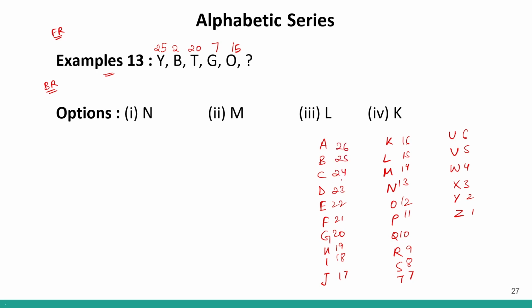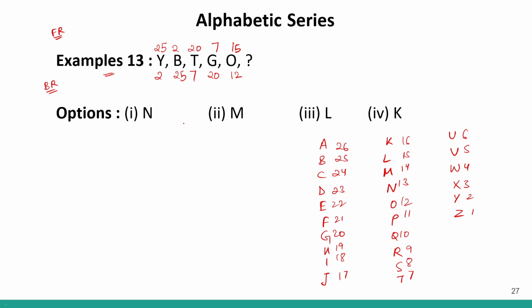These are your backward ranks. If I give them backward rank, Y's backward rank is 2, T's backward rank is 7 and B's backward rank is 25. Okay, G's backward rank is 20 and O's backward rank is 12. Correct? O's backward rank is 12.